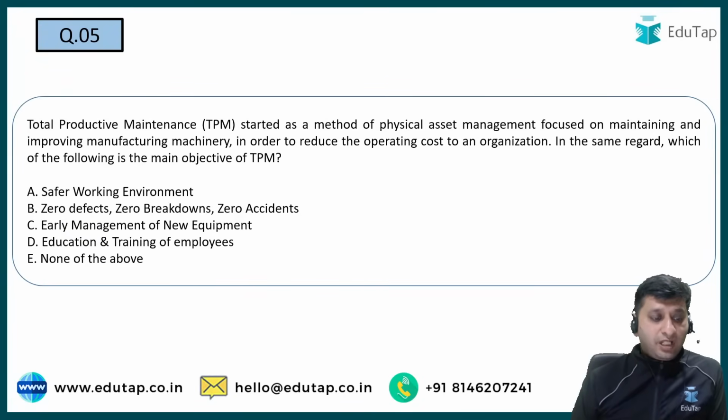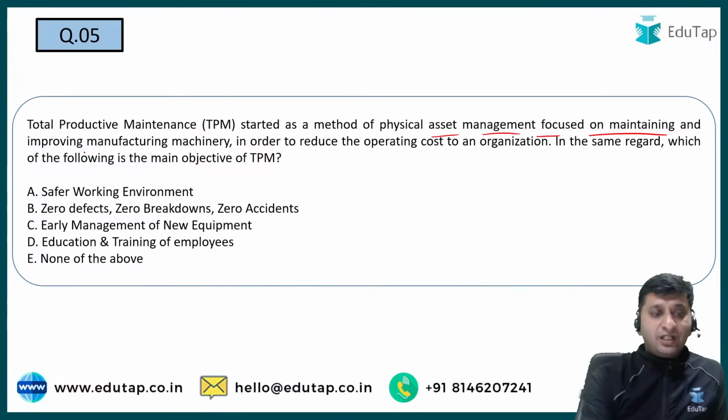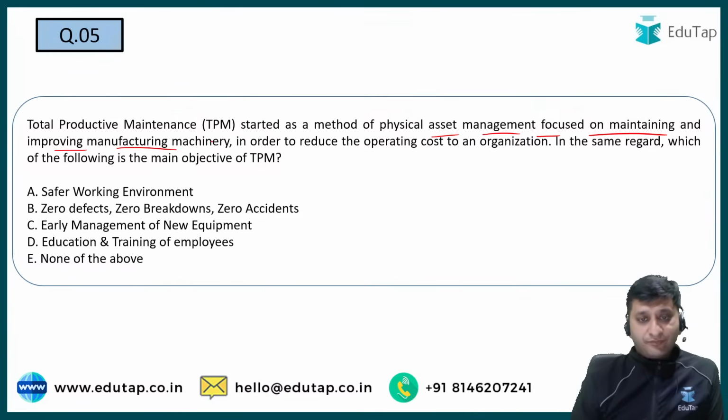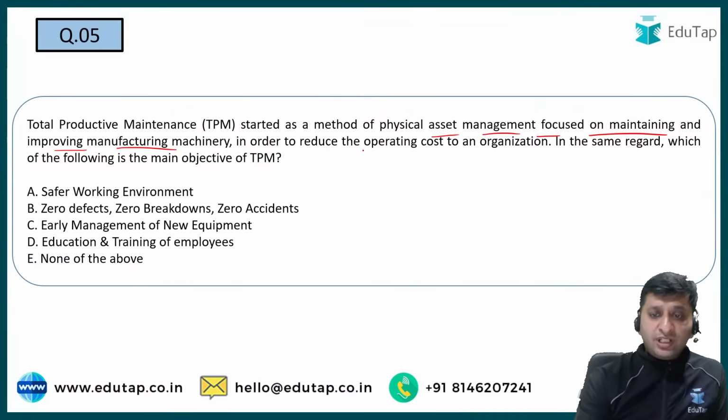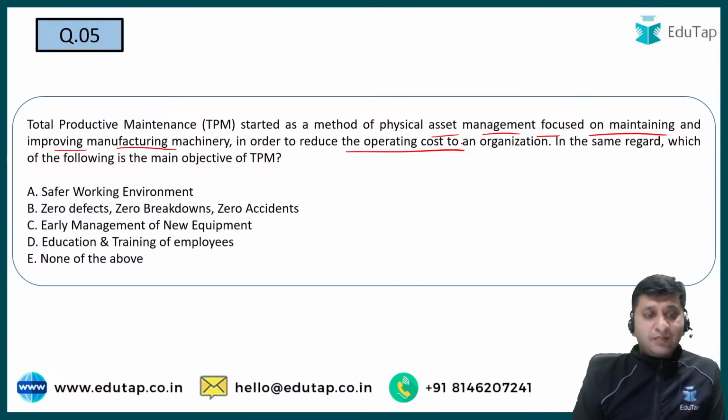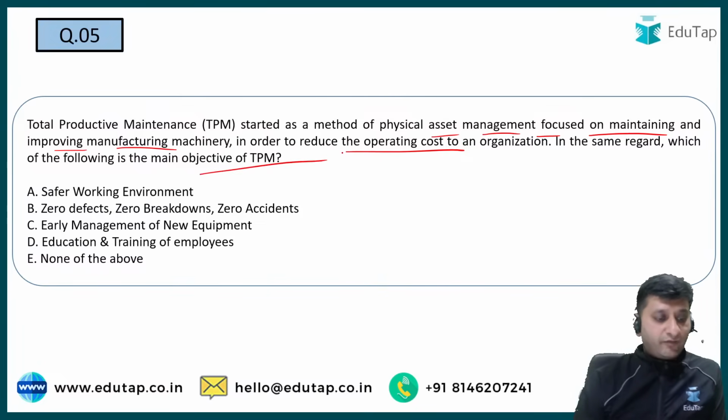चलो ये आसान क्वेश्चन है, क्वेश्चन नंबर 5। TPM started as a method of physical asset management focused on maintaining and improving manufacturing machinery in order to reduce the operating cost. In the same regard, which of the following is main objective of TPM?